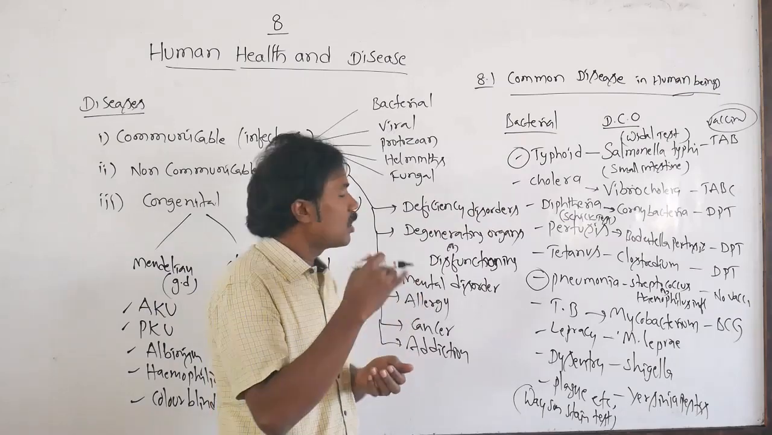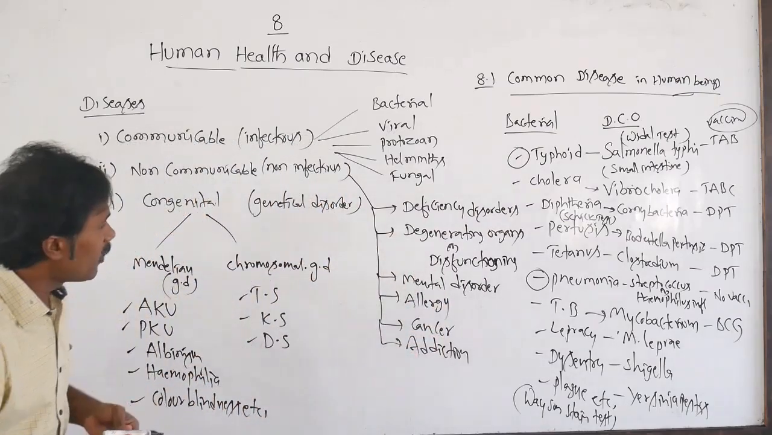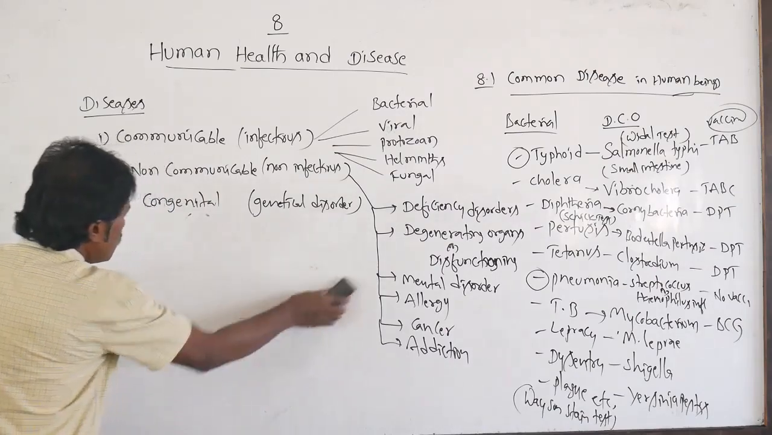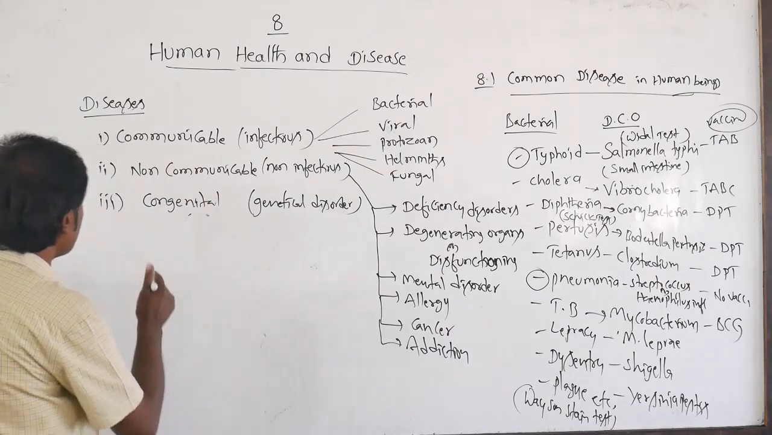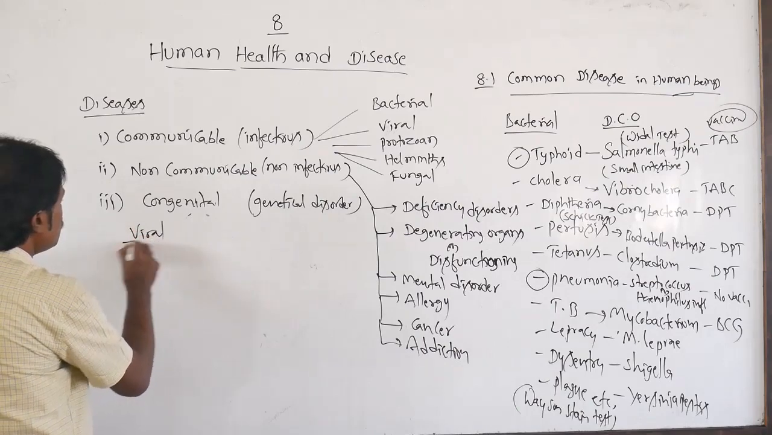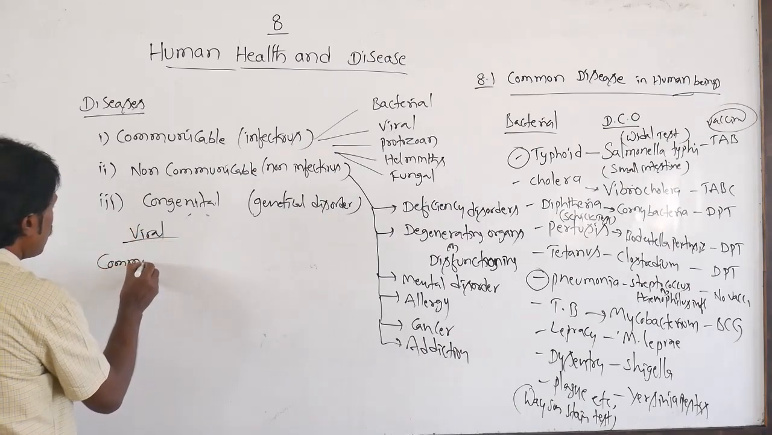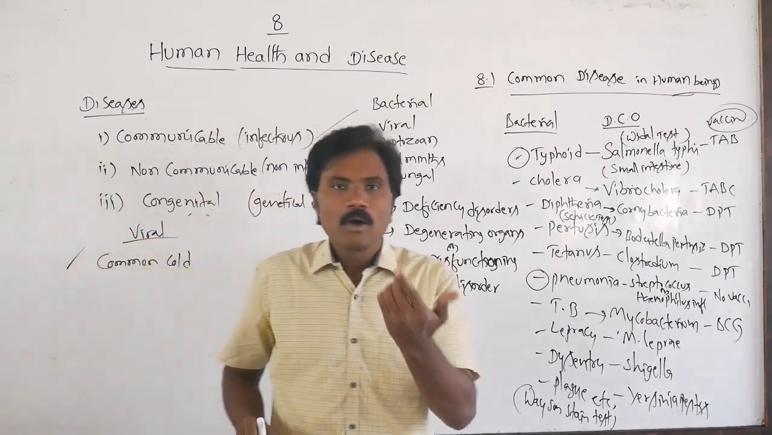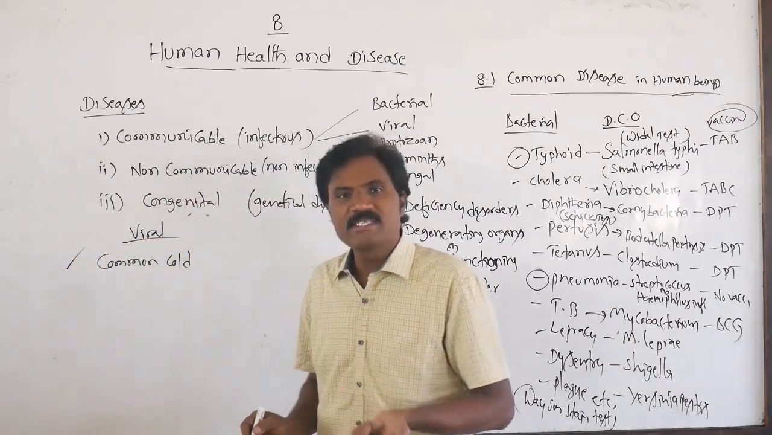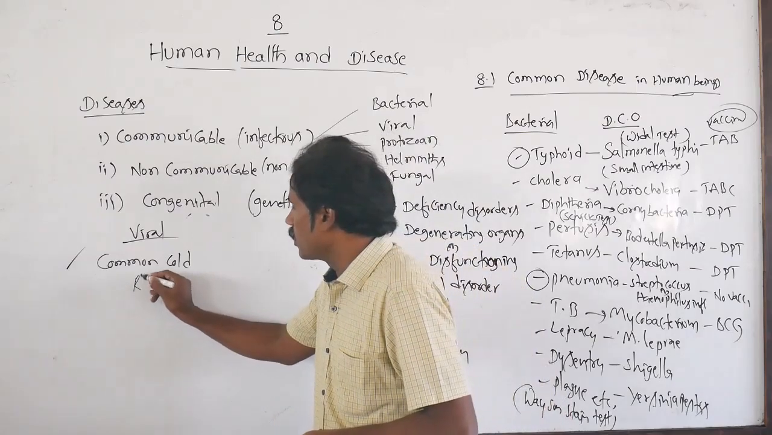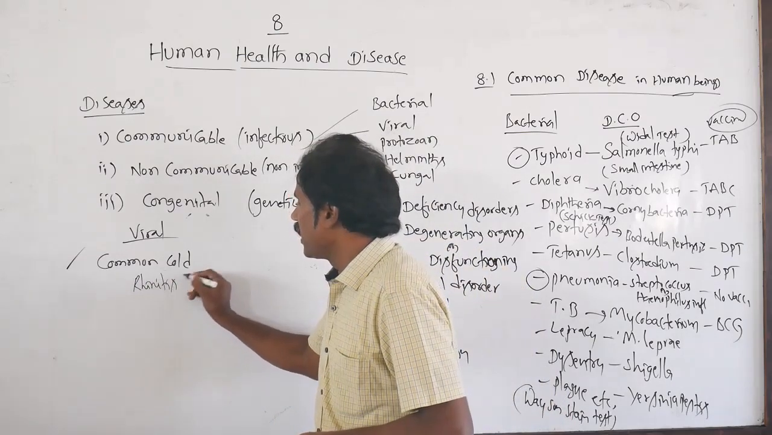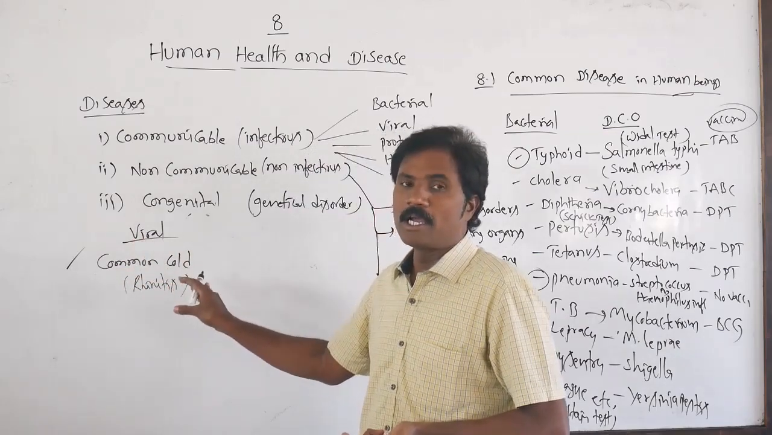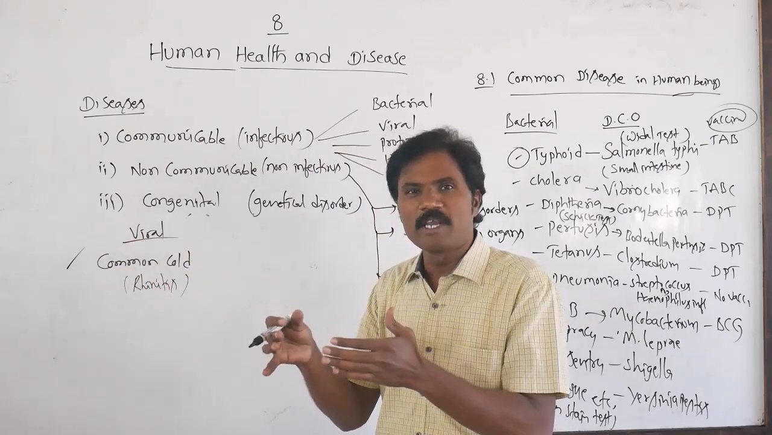Then apart from this, what are the viral infections? Many disease-causing organisms are present, that is, viral diseases. Here they have given the common cold, which we also call rhinitis. It is very common in each and every individual. It is commonly caused by a group of viruses, the rhinoviruses.